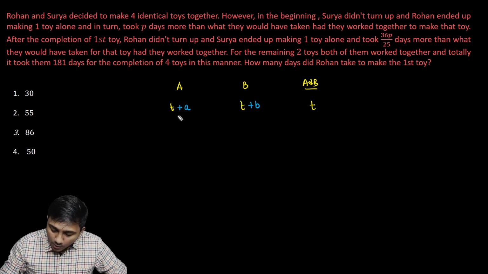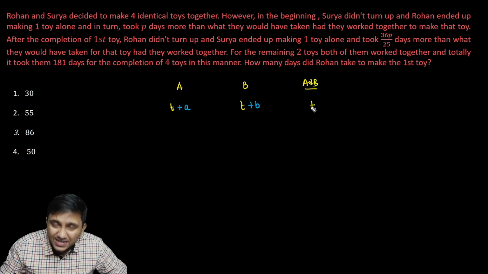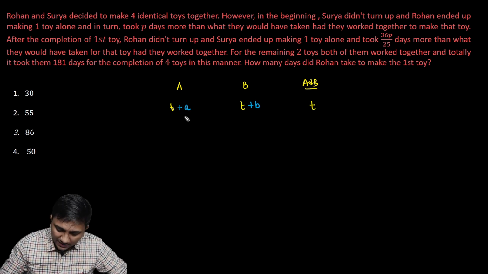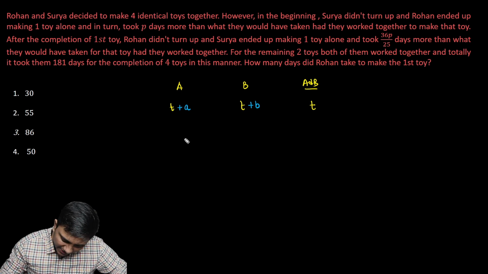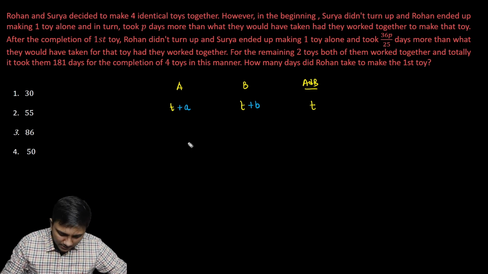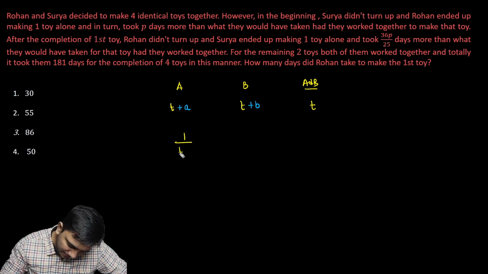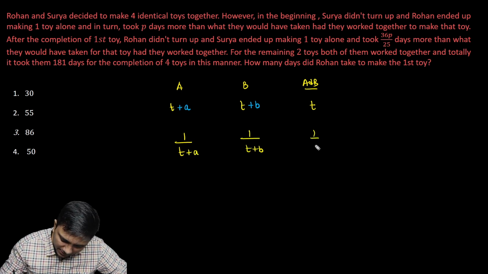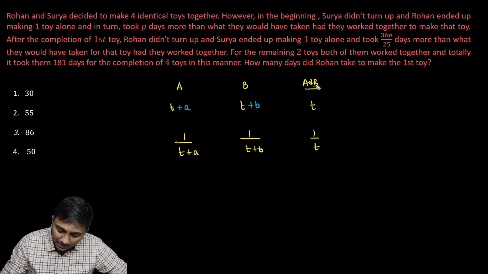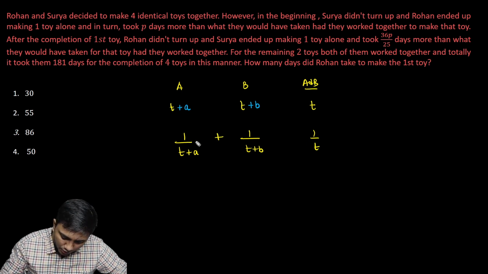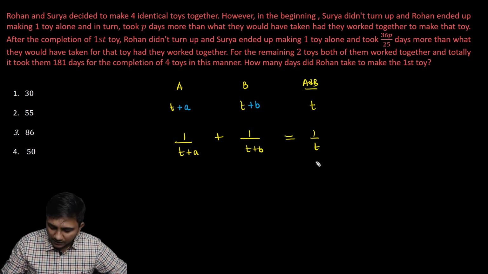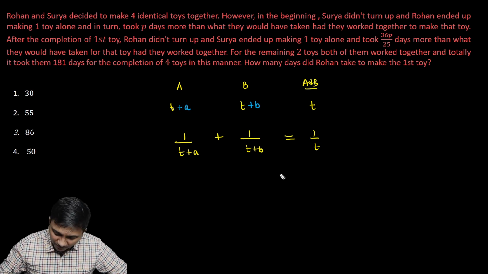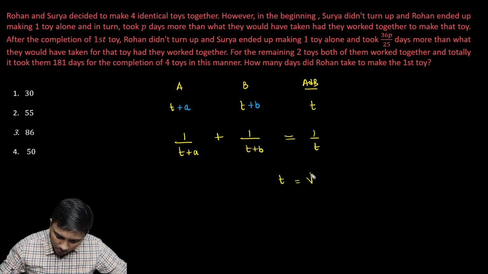Now, how I can equate T plus a, T plus b and T in some form in an equation is their efficiencies I can take. So if I take their efficiencies, in this case, the efficiency can be written as 1 by T plus a. In this case, it's going to be 1 by T plus b. In this case, it's going to be 1 by T. Now, this is the time taken when they're working together. So I can say efficiency of A plus efficiency of B should be equal to efficiency of A and B working together. Now, if you solve this, you will finally get T is equal to square root of ab.